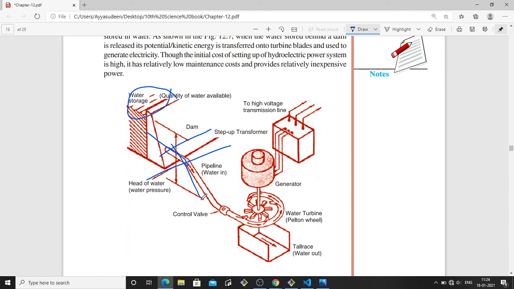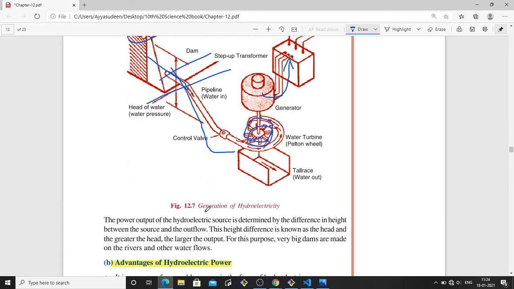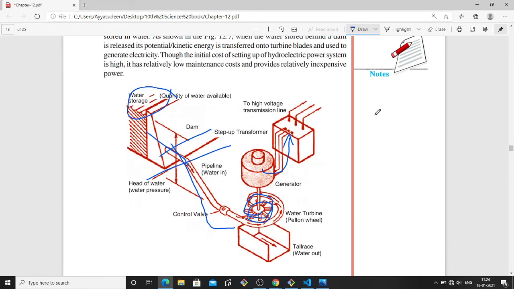This water will be allowed to flow through a water turbine, and this rotates the turbine, and hence electricity is generated, and then it is transmitted to the line. So this is how hydroelectricity is produced. Even in waterfalls and dams, the water is allowed to fall and go through these water turbines.